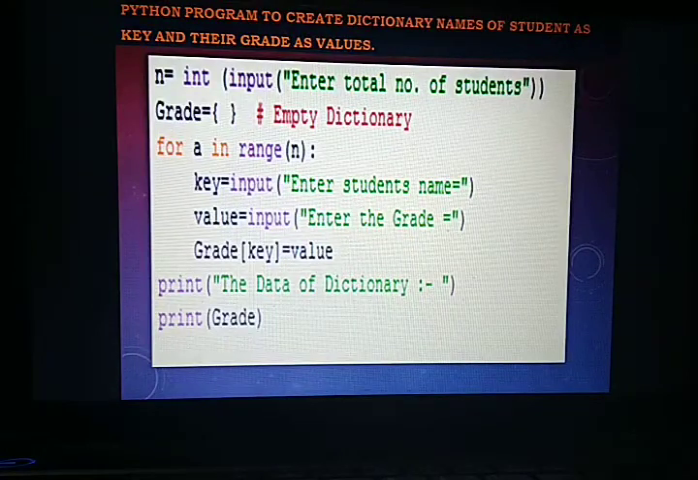Here you can see an example of how we can add elements with the help of a loop. First we need to declare the total number of students, the length of the dictionary, then declare an empty dictionary. Now write the loop for a in range n. Whatever the value of n, it will repeat that many times. First we enter the key, the name of the student. Second, the value, the grade. Now grade, square bracket key, equal to value. Suppose the loop runs 4 times, then 4 pairs will be entered in the dictionary, and we just display the dictionary.